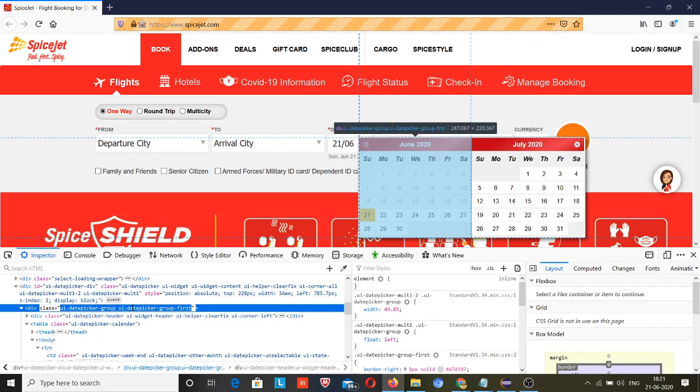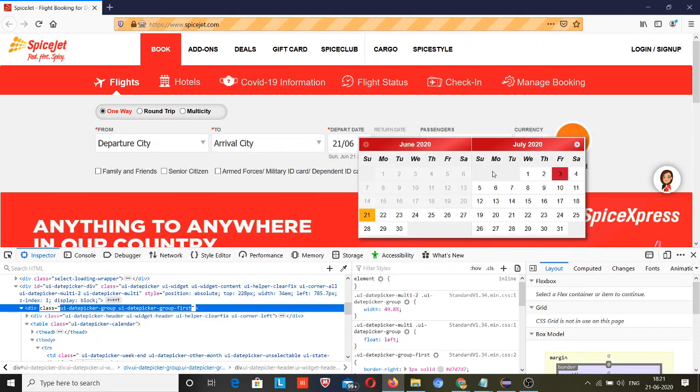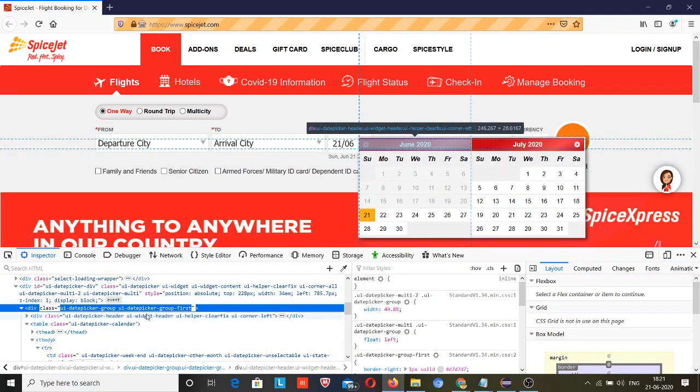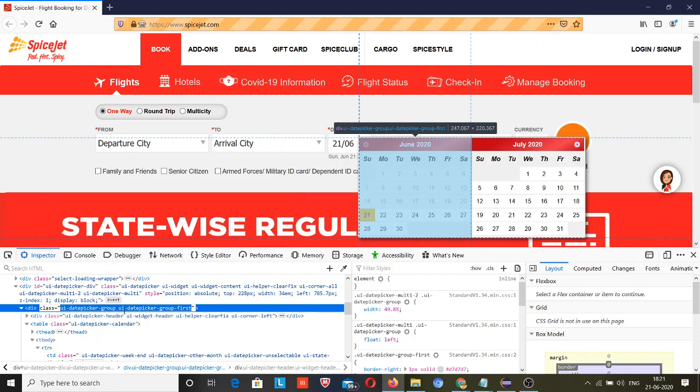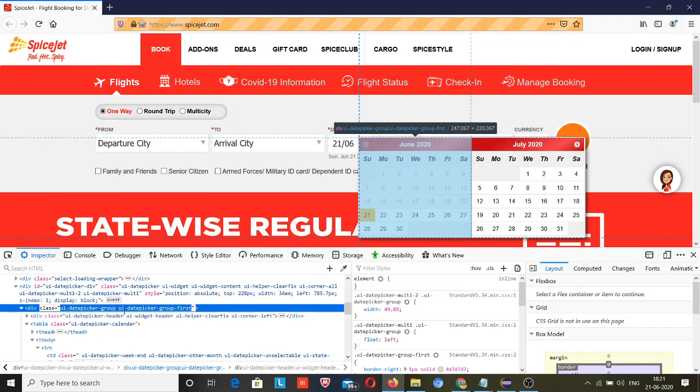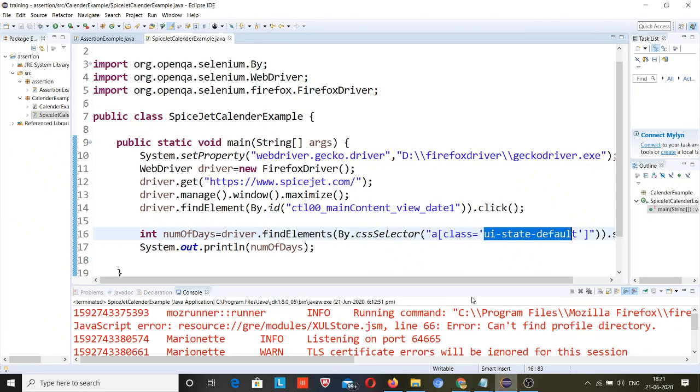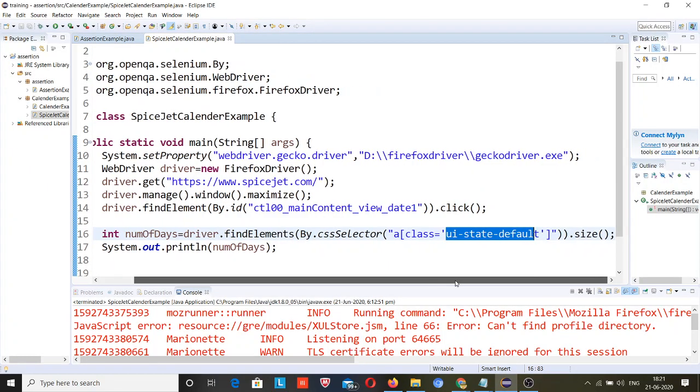Let it return the wrong value. Actually that is not returning a wrong value, that is returning the correct value, but including this calendar. I don't want to include this calendar, that's why I have ignored this. So let it be 40 for now. But when we use parent child relationship, I will tell this calendar that you need to search the UI state default class name locator value under this area that I have defined, so that will return the true value. For today you can ignore that. Okay, so let me do it for you. It is returning 40, that is the correct one.